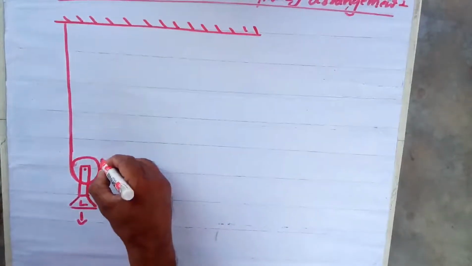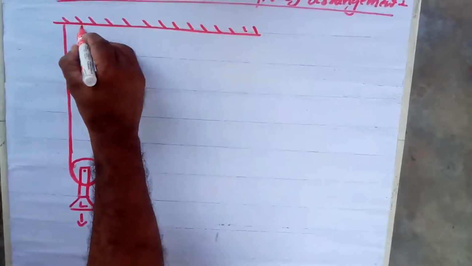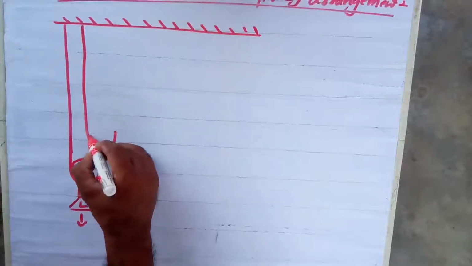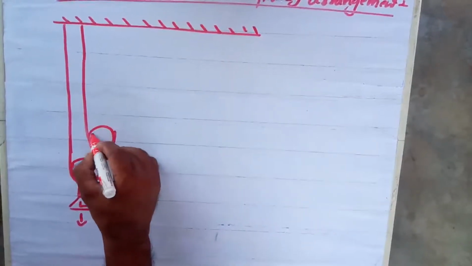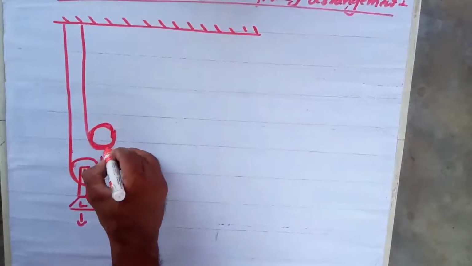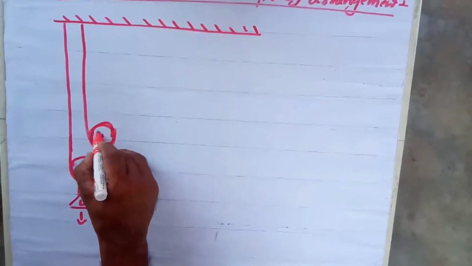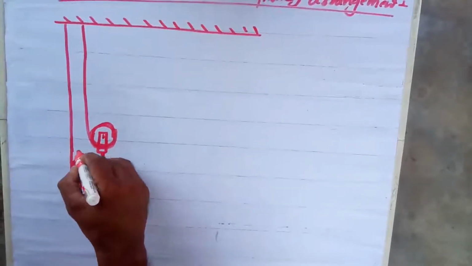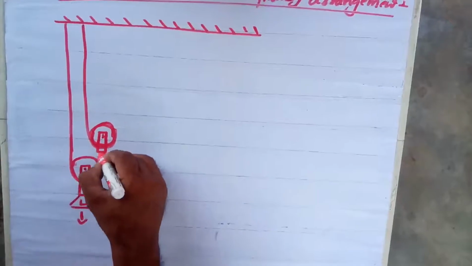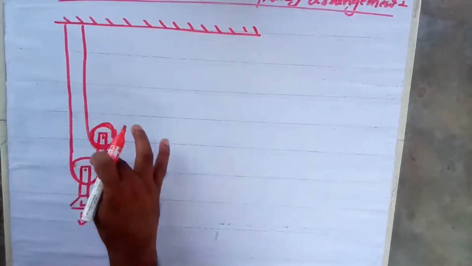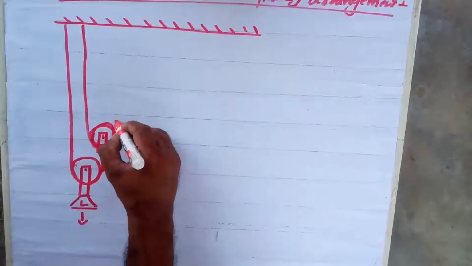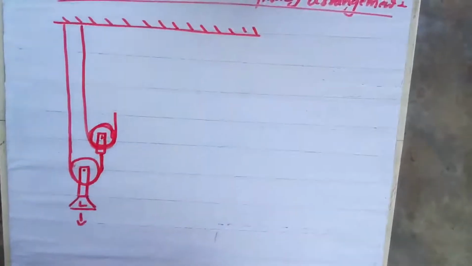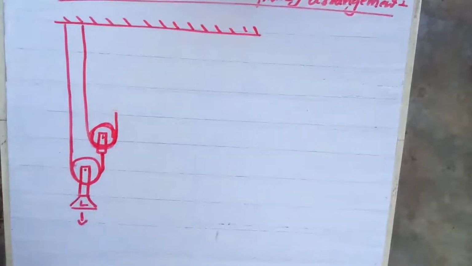This string used to go to another movable pulley. This is also the second movable pulley. Same size, all are the same size, not a problem. Even different also not a problem. So this is another block which is connected to the second part. This second segment of this pulley arrangement, this first pulley arrangement, is lifted by another movable pulley. Clear? I'll draw for 3, 4, 5. Generally 3 it comes, or 2, or 1.